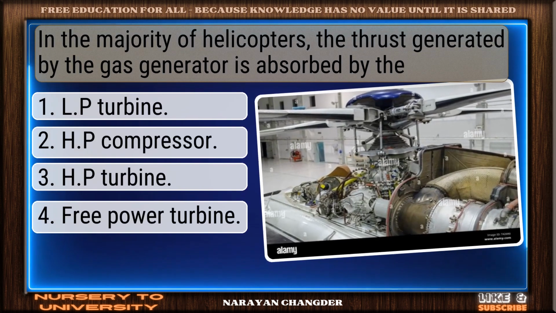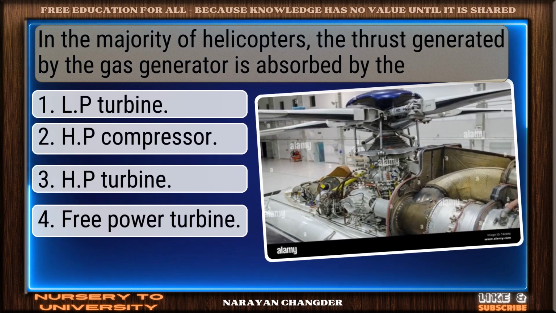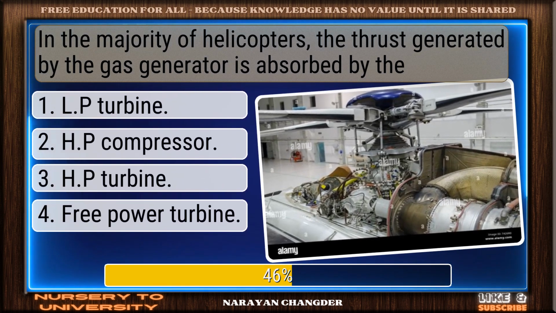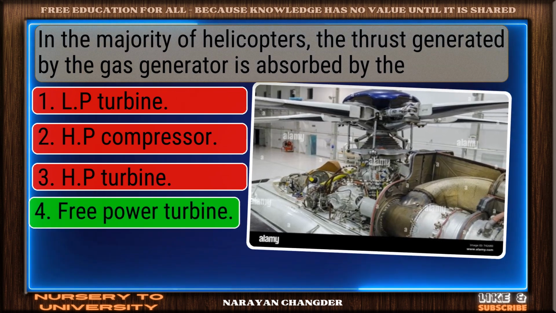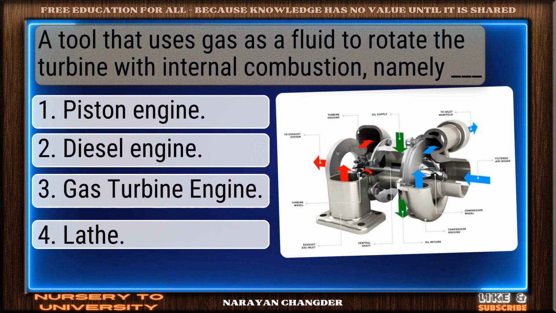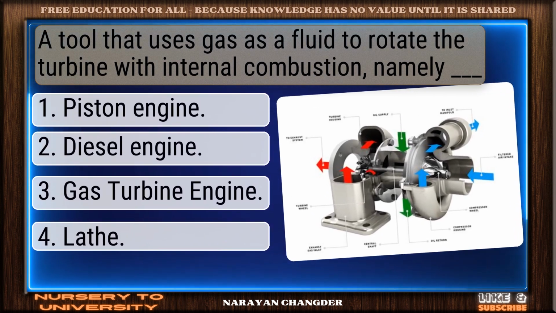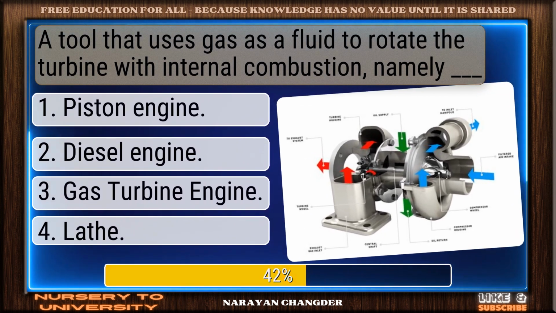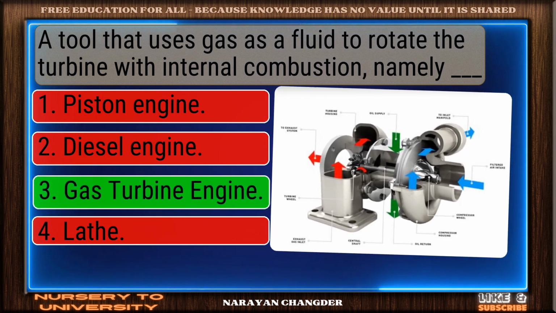In the majority of helicopters, the thrust generated by the gas generator is absorbed by the... You got it. Your choice free power turbine is right. A tool that uses gas as a fluid to rotate the turbine with internal combustion, namely dash. Right choice. Gas turbine engine is the best answer.